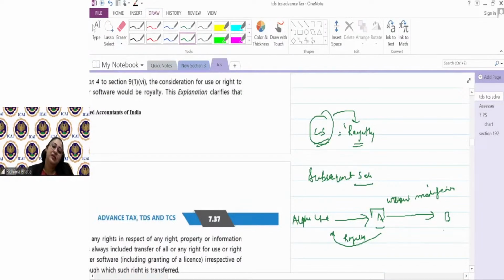Now, naturally, B is purchasing the software, so they will say that royalty has to be deducted under section 194J. But the exception given is that if one person is purchasing software and then selling it to another person as a subsequent sale without any modification, then no TDS is required to be deducted by B, even if it is royalty, provided A files a declaration that yes, I deducted the TDS when it was required.